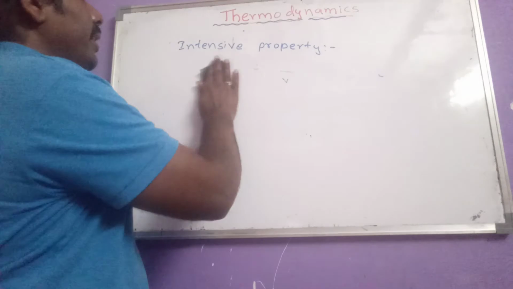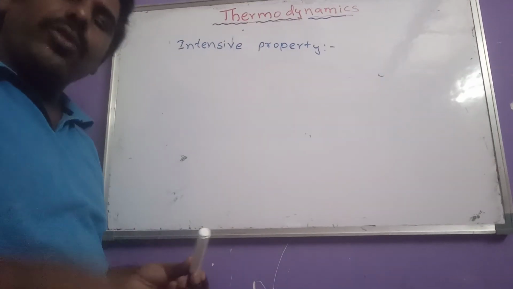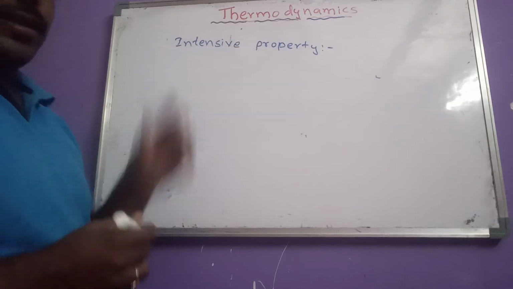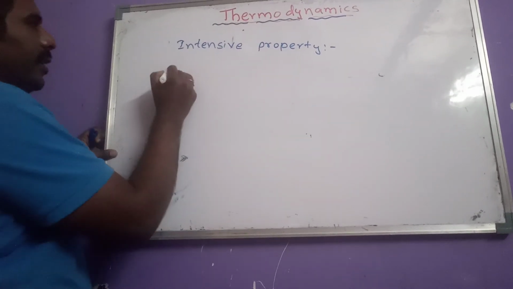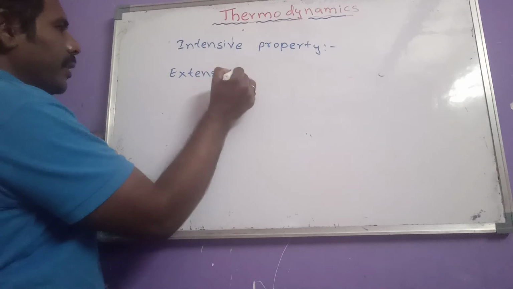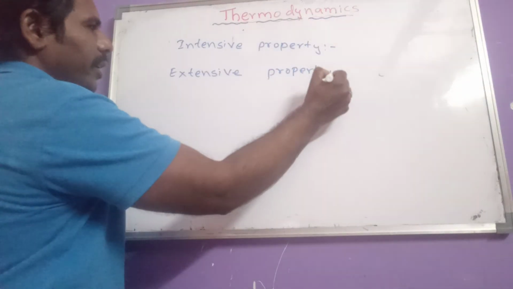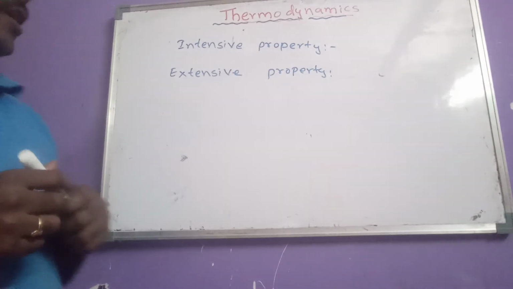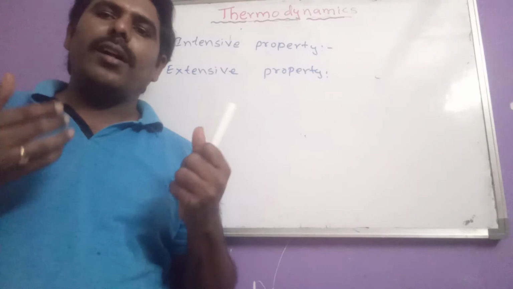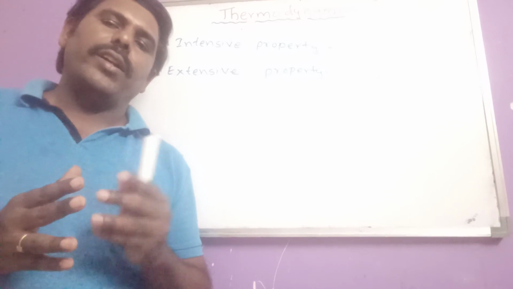So like this here, the properties which don't depend on the amount of the substance are called intensive properties. And the second one is extensive property. What is the meaning now here? Easily we can understand this. The property which depends on the amount of the substance, that is known as which one?